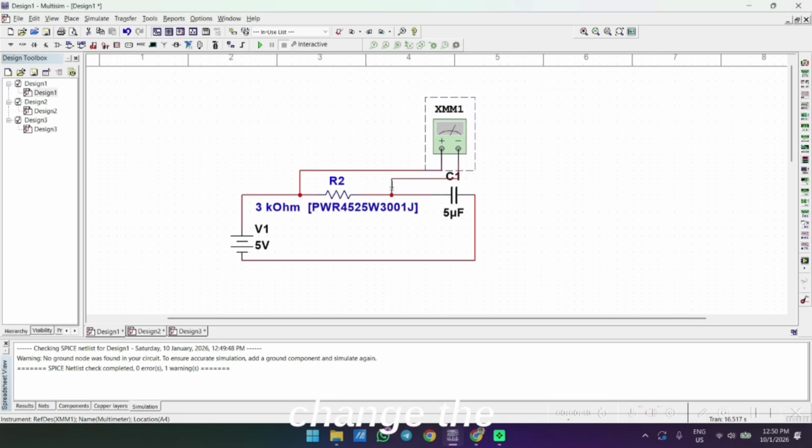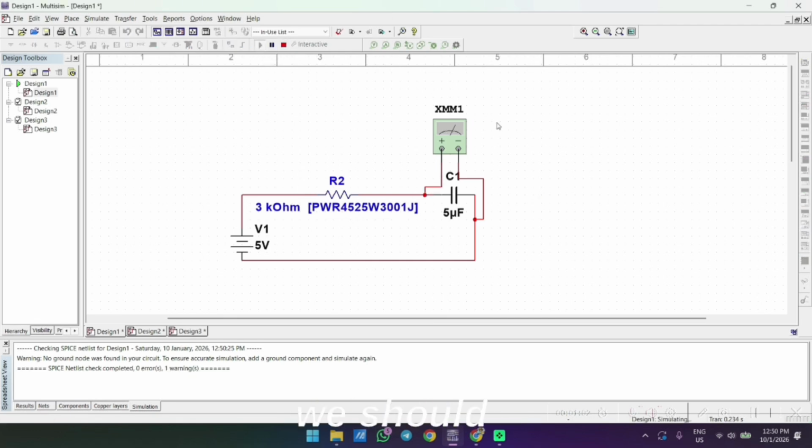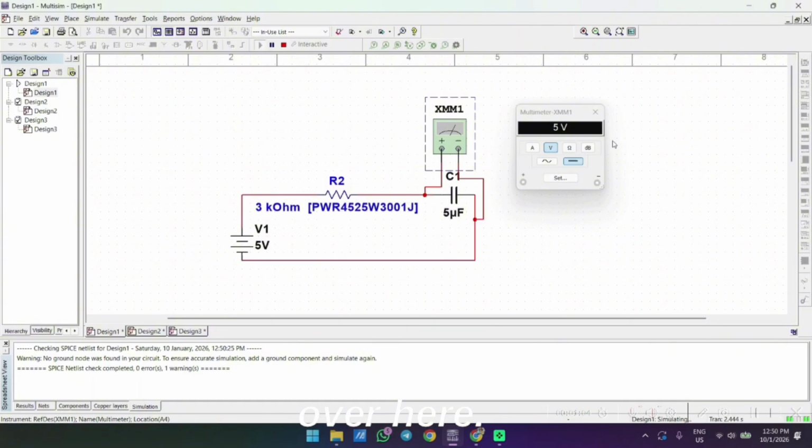Now we change the multimeter to the capacitor side and run the simulation. We should get 5 volt over here. So all the voltage in this circuit has already been absorbed by this capacitor.